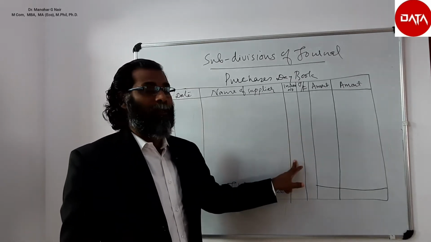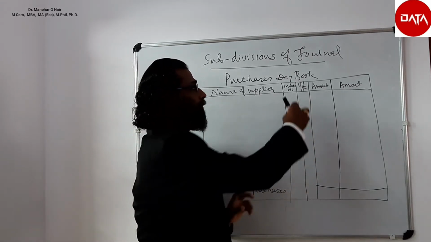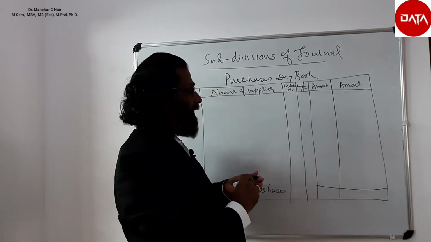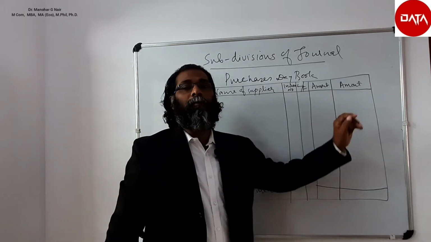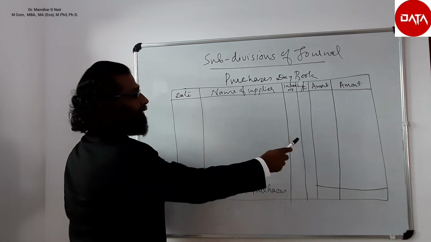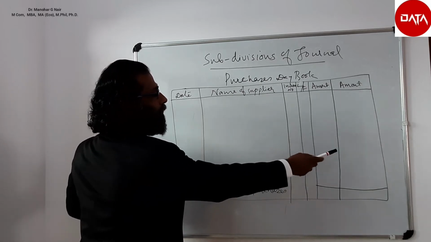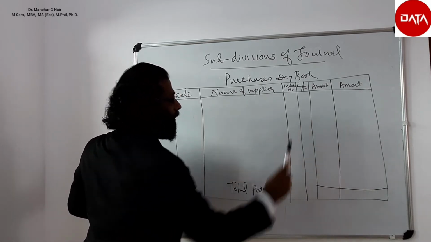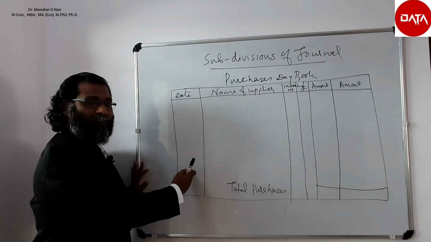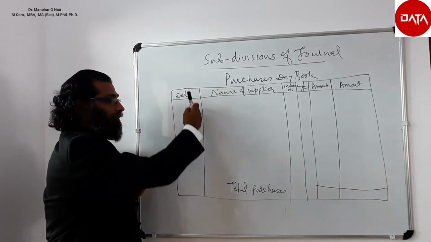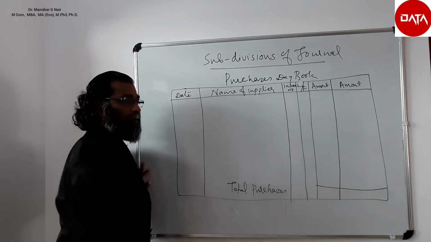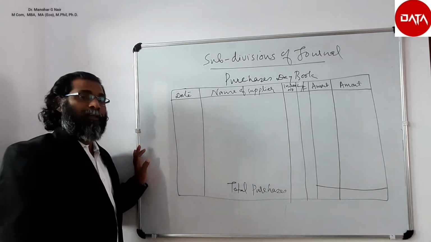Then the invoice number, then the ledger folio number. Then the amount inner column and amount outer column. So: date, name of the supplier, invoice number, ledger folio, amount inner column, amount outer column. And we will be writing maybe one month's purchases together, one after the other based on date, and if we add, we will get the total purchases from the purchases day book.